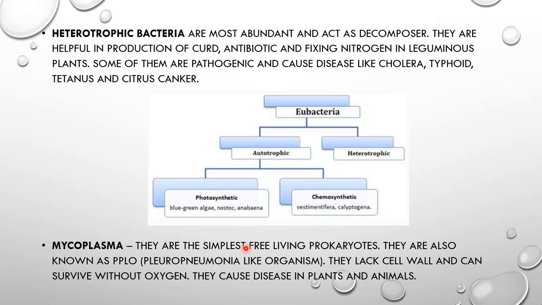They are the simplest free-living prokaryotic organisms. Okay, and many mycoplasmas are pathogenic to plants and animals. That means they can cause disease to plants and animals.